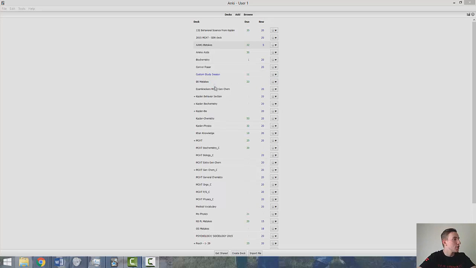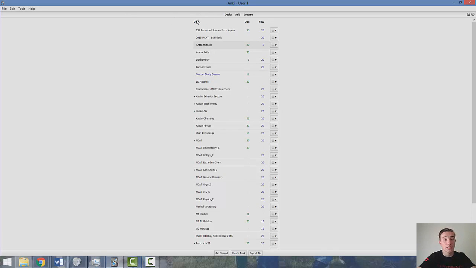Anyways, so you'll see here I have a huge list of things here, and these are actually my decks. Okay, my decks and note cards. And from here down, these are all ones that I made, all decks that I made. And the rest are some that, well, there's a couple in here that I also made too, scattered throughout. But a couple of them in here, like this one and this one, those are ones that I've downloaded from